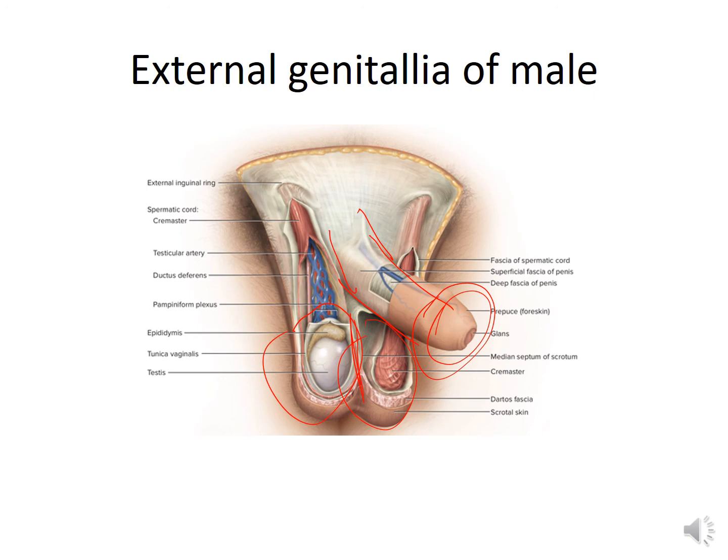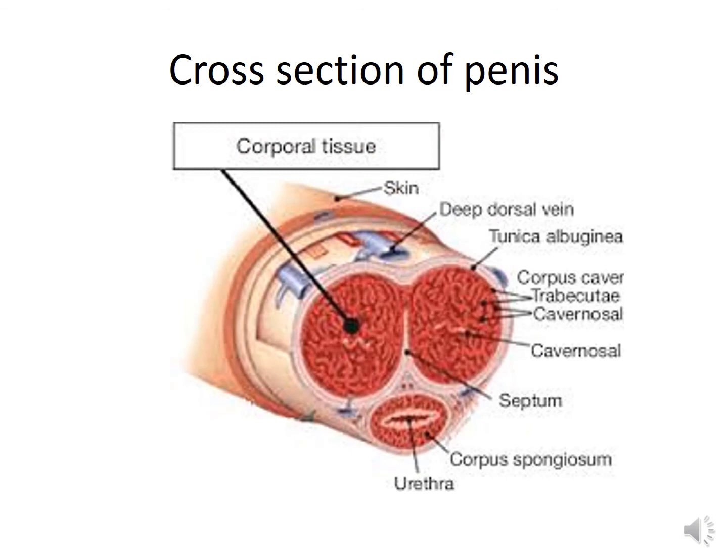Internally, the penis consists of three cylindrical masses of erectile tissue which are bound together by fibrous connective tissue. So here is the cut section of the penis, you can see. One mass, second mass, and this one is the third mass, which is surrounding the urethra.